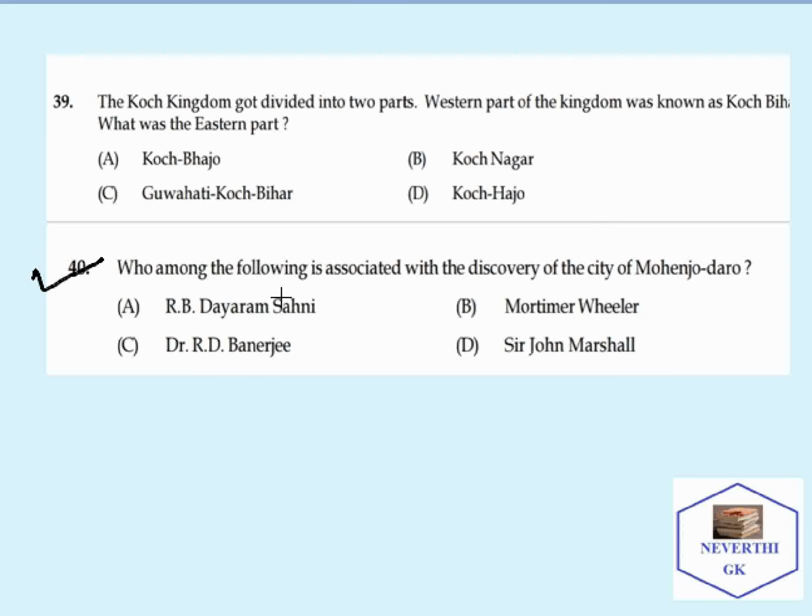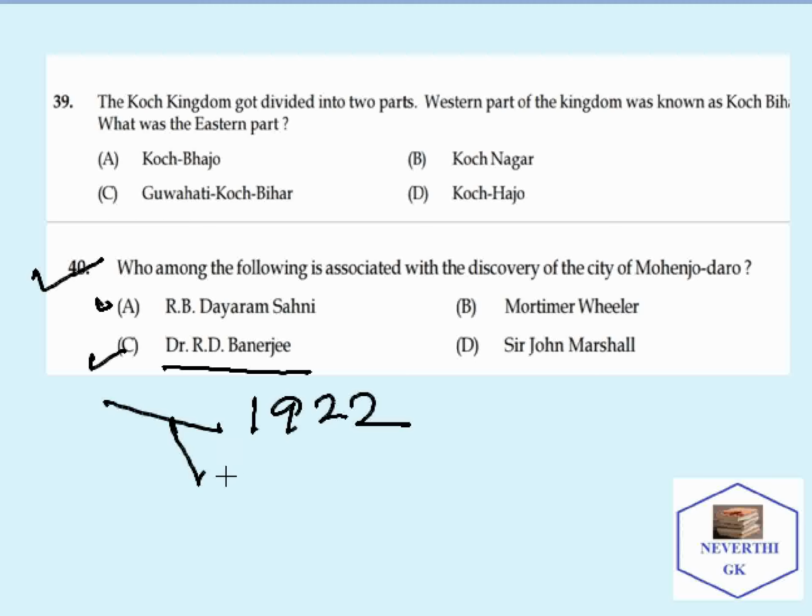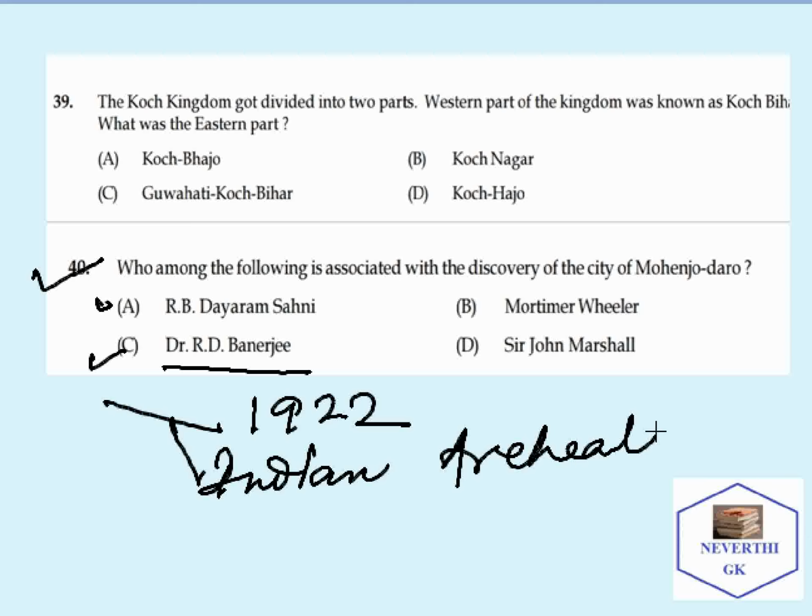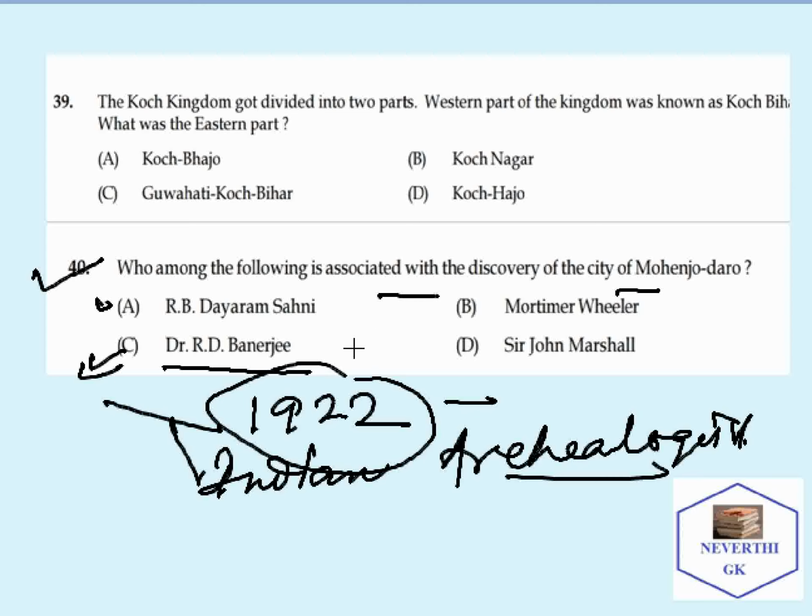Moving on to the next question, who among the following is associated with the discovery of the city of Mohenjo-daro? The correct answer will be Dr. R.D. Banerjee in the year 1922. He was an Indian archaeologist, and he was associated with the discovery of Mohenjo-daro in the year 1922.